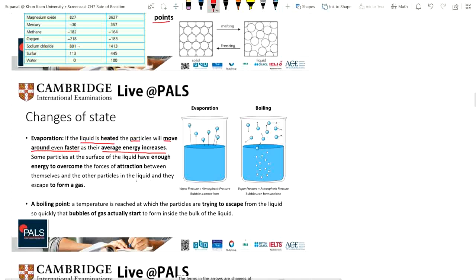So they escape as a gas. The particle here, let's have a look at this particle, because it has enough energy, E-N-O-U-G-H, energy, to overcome the attraction.